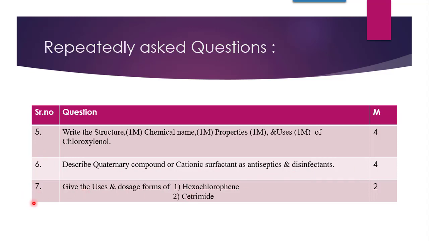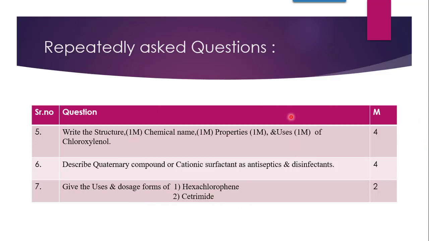Question number 7 is, give the uses and dosage forms of both the drugs. The drugs are hexachlorophene and cetrimide. You cannot call them particularly drugs, they are antiseptic disinfectants. So for hexachlorophene and cetrimide, they are asking you for the uses and dosage forms.